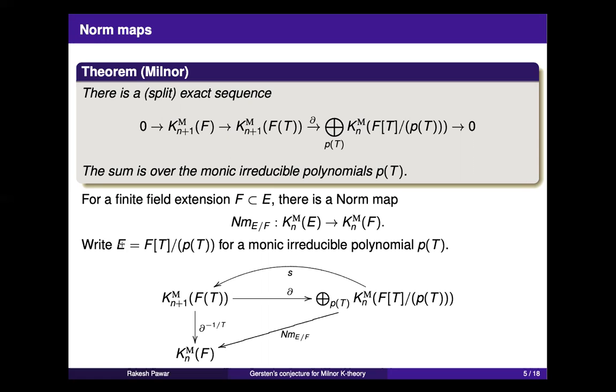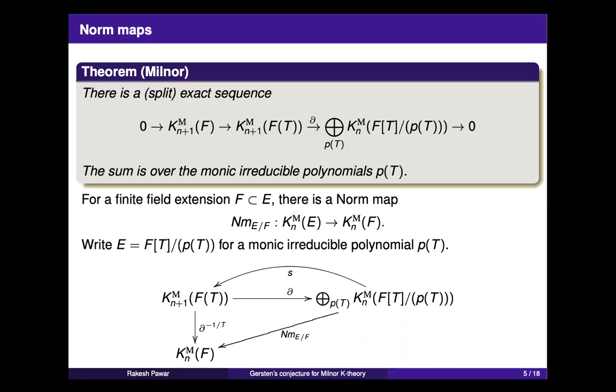So start with E, which is a finite field extension. Assume that you have chosen a generator, something like a primitive element, and you can write E as F[t]/P(t), where P(t) is some monic irreducible polynomial. So you can imagine E sitting inside this direct sum. Okay, and now you choose a section, and on F(t) there is a nice valuation at infinity, as it is sometimes called.